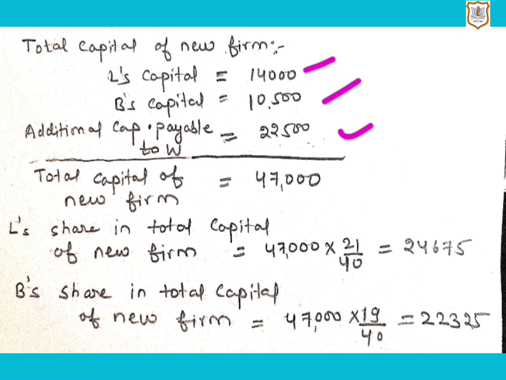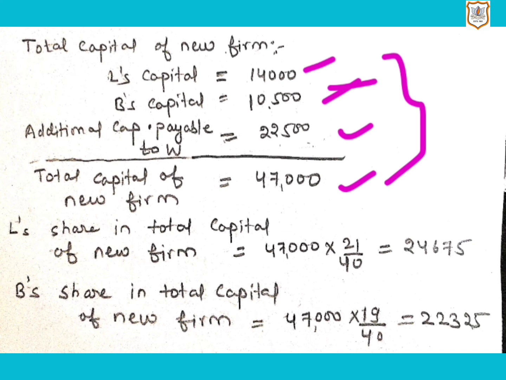So that comes to 10,500. If we add these, we will get total capital of new firm, that is 47,000, which will be distributed among continuing partners in their new profit and loss sharing ratio, as it is given in the question in the last point, that their capital will be maintained in their new profit and loss sharing ratio in the new firm.